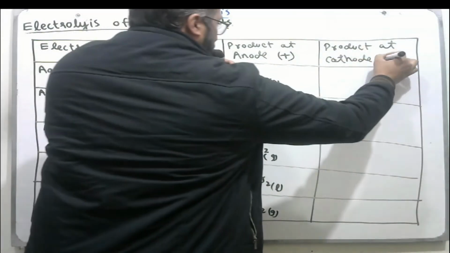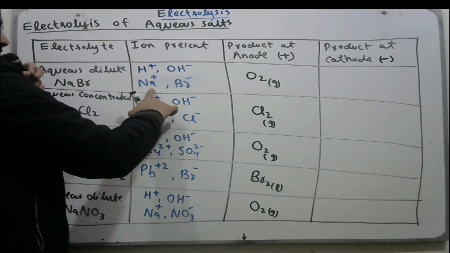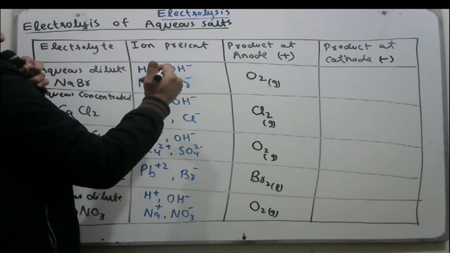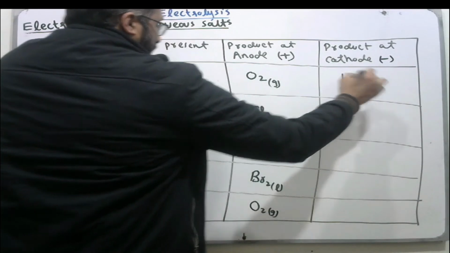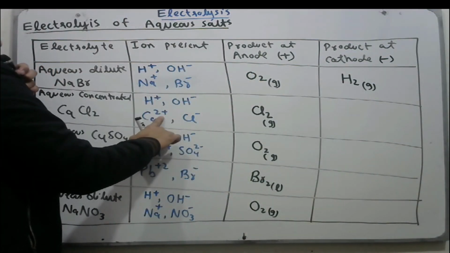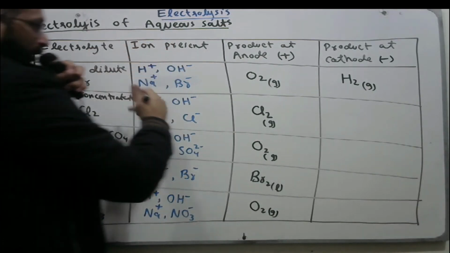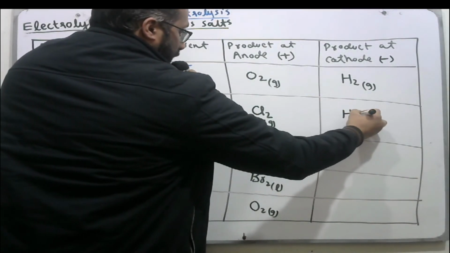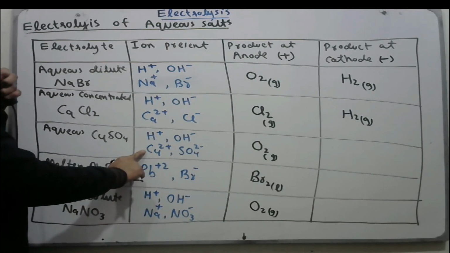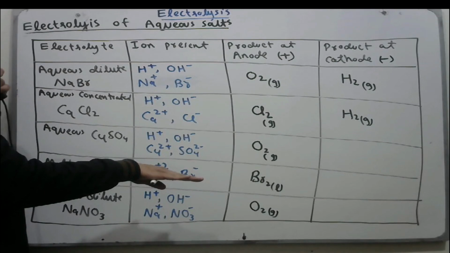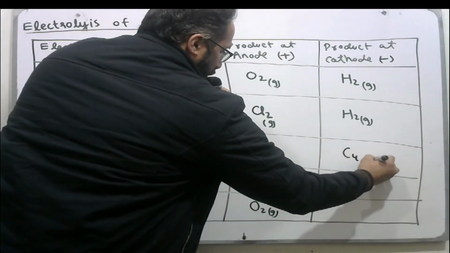At the cathode having negative charge, the positive ions will discharge. H positive and sodium positive, but H positive is below in the reactivity series, so H positive ion will discharge to form H2 gas. Here H positive and calcium, calcium is above, H positive is below, so H positive ion will gain electron to form H2 gas again. In copper sulfate aqueous solution, copper ions are below in the reactivity series, H positive ions are above, so copper is the final product as a solid.